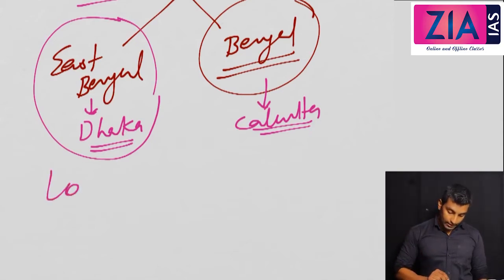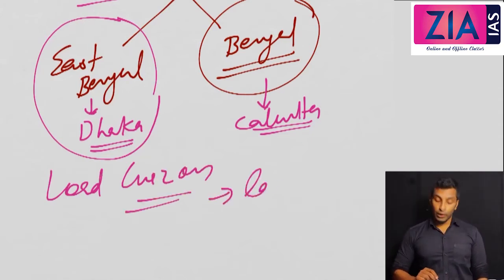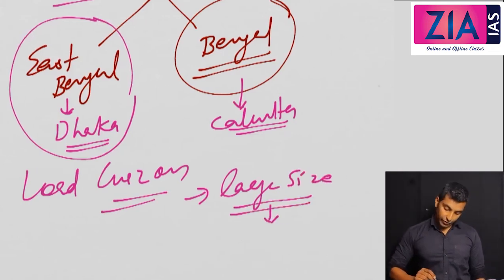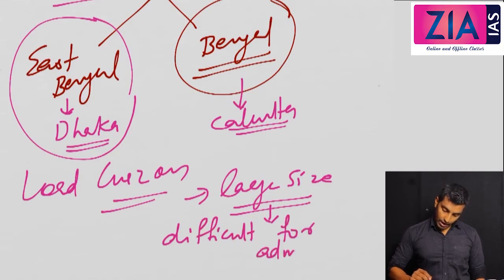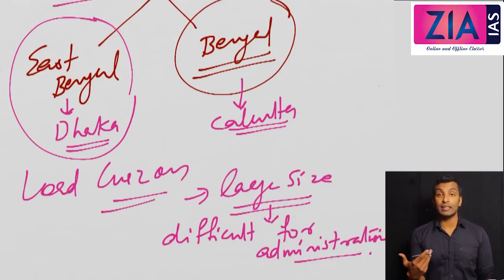So Lord Curzon stated that the division of Bengal was due to its large size, and that is making it very difficult for administration. So the reason for dividing Bengal is actually the difficulty in administration, and that's the government version. And now obviously nationalists have a different version. So what is the idea of the nationalists? They argued it was a policy of divide and rule.